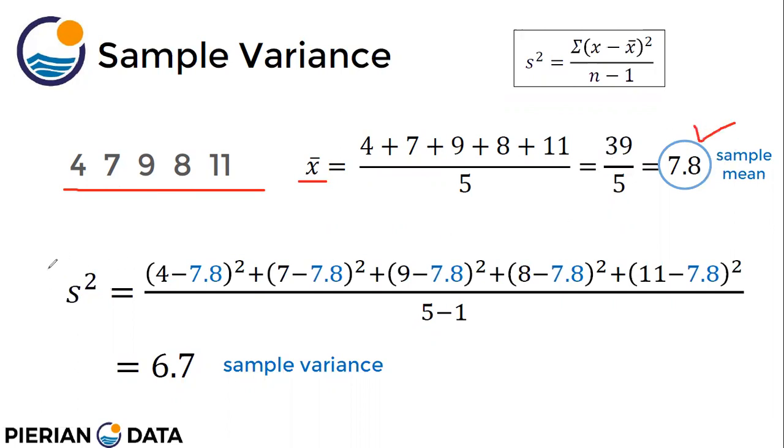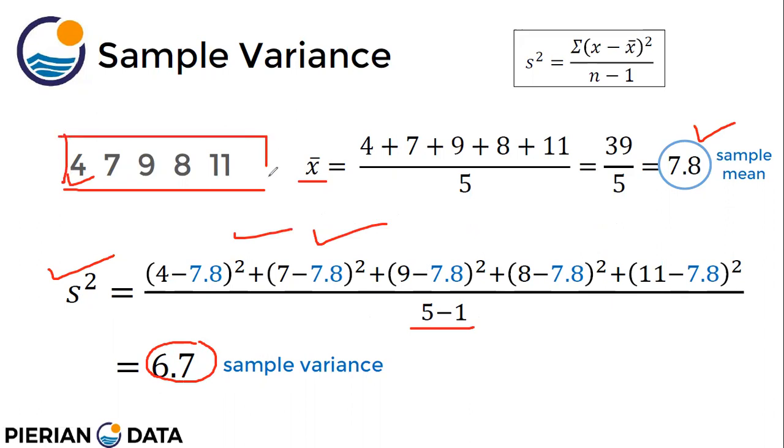Now I find the variance. I take the first value minus the mean and square it, plus the second value minus the mean squared, plus the third value minus the mean squared, plus the fourth, and so on, and I divide by n minus 1 because it's a sample variance. So this is my sample variance. It tells me how my data, the marks of students, are dispersed or spread out.